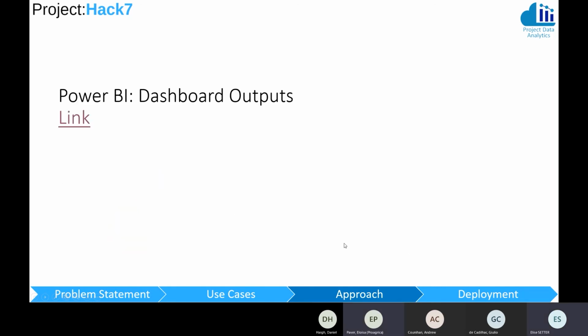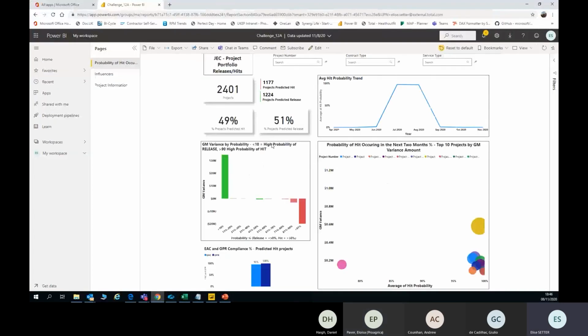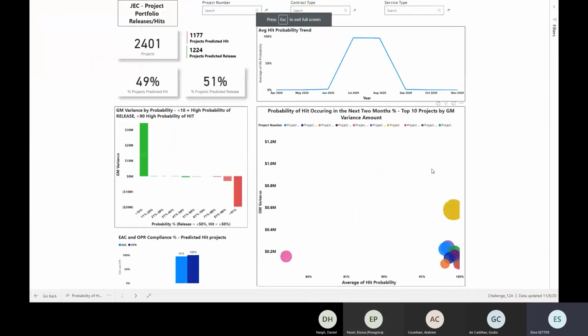I'm now going to take you and demo you for our proof of concept report within Power BI. So I am a business lead of Jacobs. Looking across my project portfolio, we can see here that there are 2,400 projects within my portfolio, and 49% of these have actually been predicted to be a hit. Within this report, we've defined anything above 50% to be a hit. Anything below 50% probability is release.